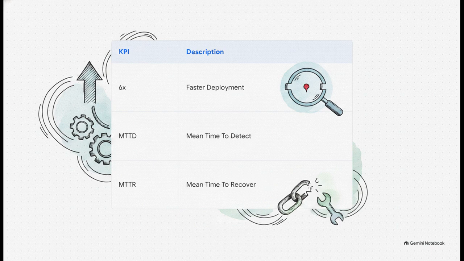Well, you track these core KPIs. We already talked about deployment speed, aiming for that 6x faster benchmark compared to ad hoc workflows. But day-to-day operations really hinge on MTTD, mean time to detect a model degradation in production, and MTTR, mean time to recover from that incident. Shrinking those 2 windows is the ultimate hallmark of a highly mature MLOps team.